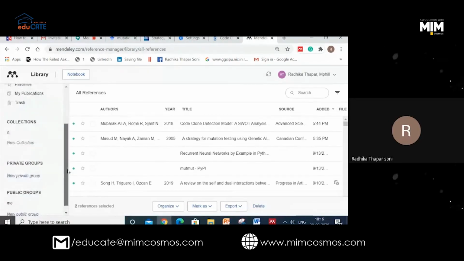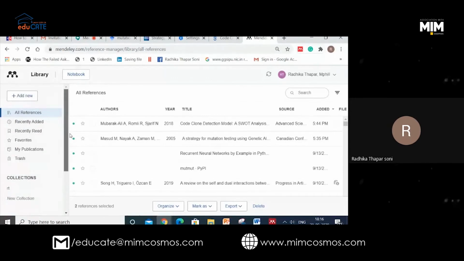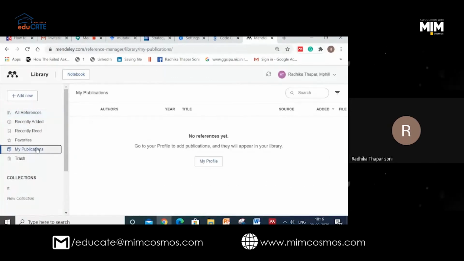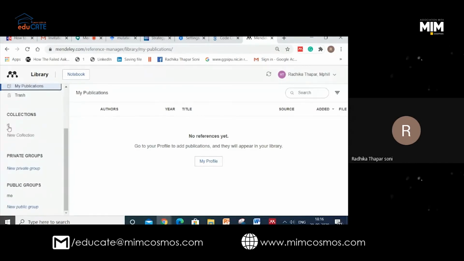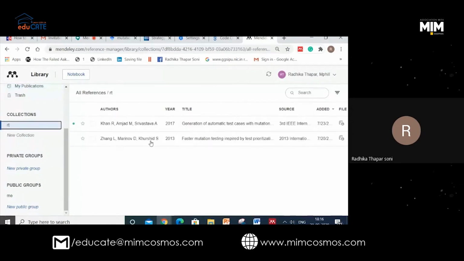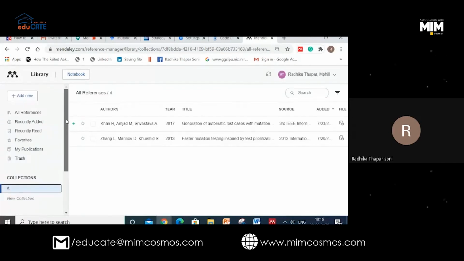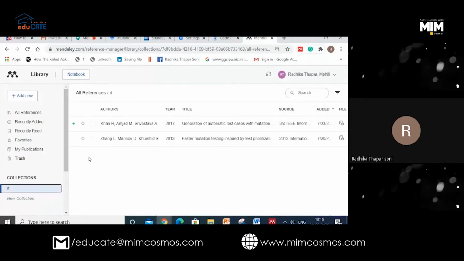That is why we are again and again saying it is a collaborative software. You can add your publication. Can you see this? My publications. I haven't added them because I don't have time right now. You can make your own collections, special collections here. So you can explore the web page of Mendeley, your login page, in depth.